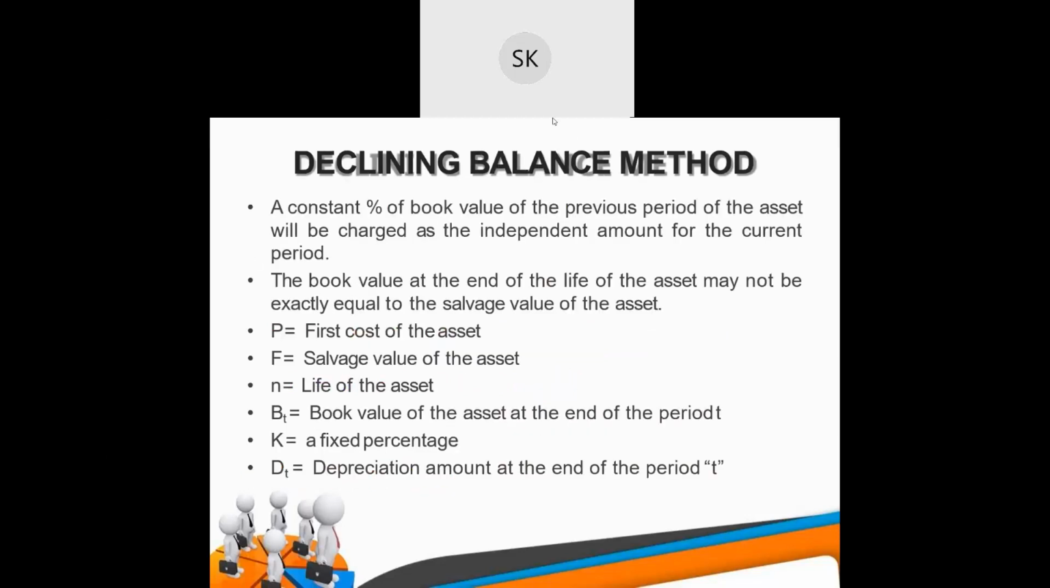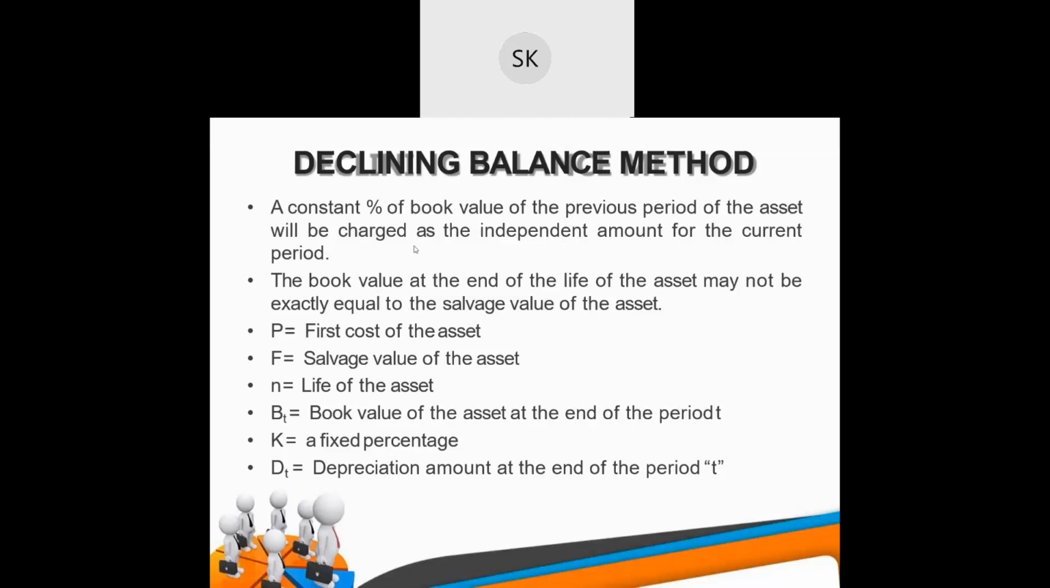Now next, let's move to the next method, declining balance method. A constant percentage of book value of the previous period of the asset will be charged as the depreciation amount for the current period. So there will be a constant percentage of book value of the previous period of the asset, and this will be charged as the depreciation amount for the current period.